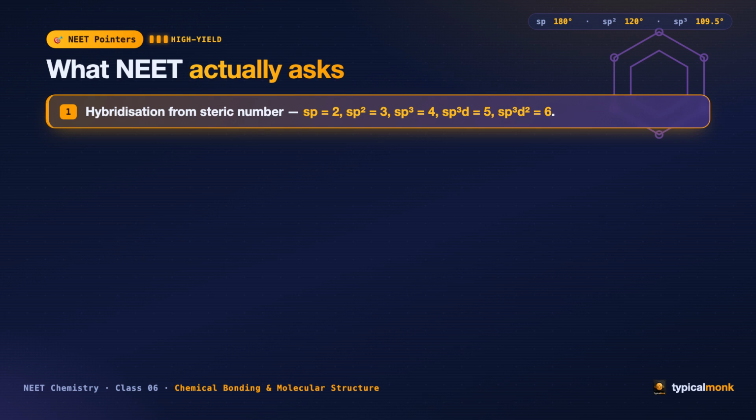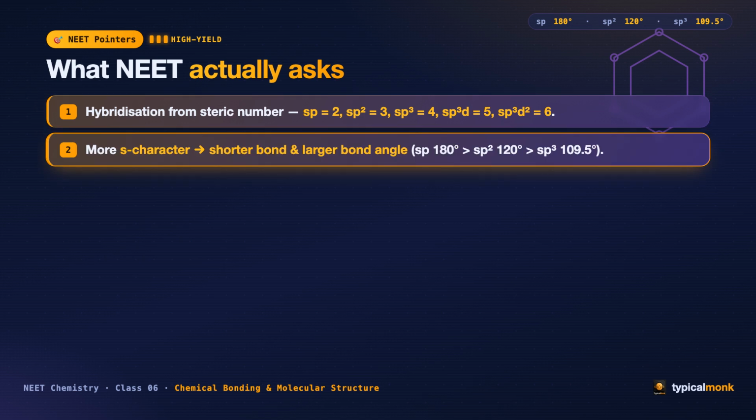1. Versus sp²d. This alone answers a huge share of bonding questions. 2.